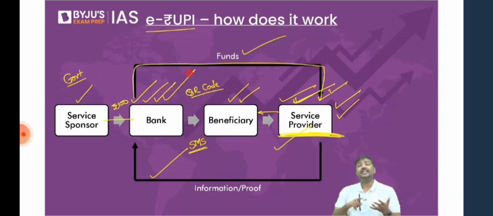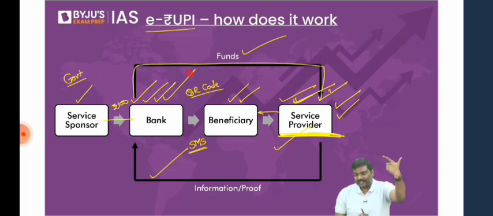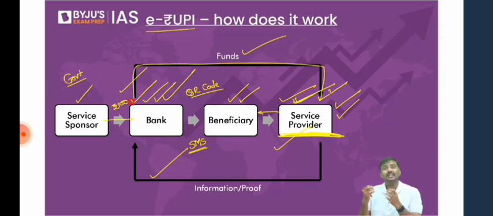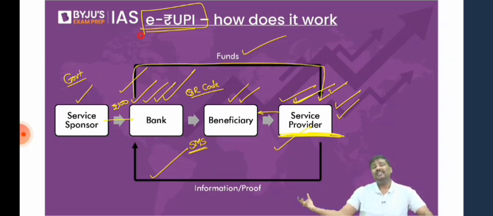That is the reason this is a cashless, contactless, person-specific, and purpose-specific system. Is the logic okay? It is a cashless, contactless, person-specific, and purpose-specific digital payment system that is being proposed and implemented by the government. This system is referred to as the e-rupee system. Very recent. Some of you are saying, sir, whatever you discuss is not there in the book. I generally tell the students, I will keep on adding a lot of current affairs. In the books, you will not find it. That's the reason, focus on the classroom discussion.